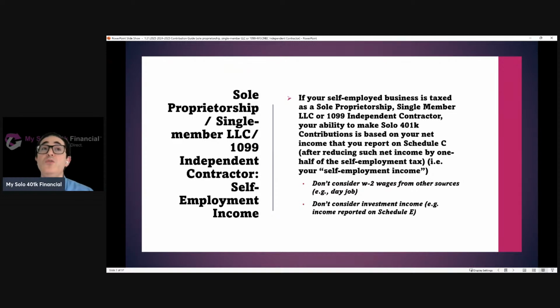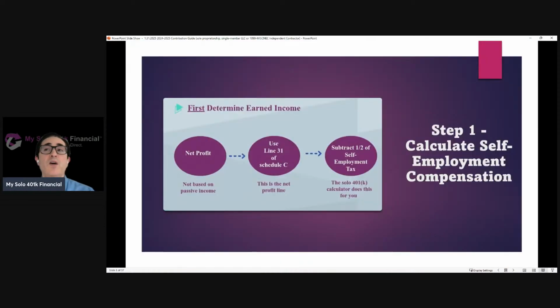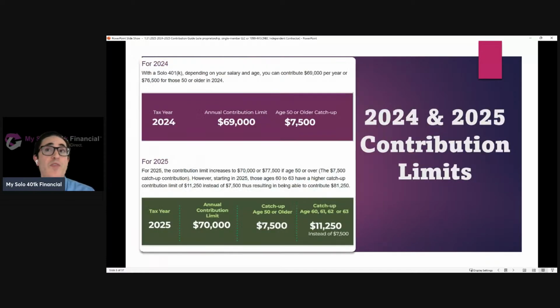Now, you can't use wages from other sources like a day job to justify solo 401k contributions. You can't use investment income. Here's a good visual just showing that calculation. Again, you take your net self-employment income, which is reported on line 31 of Schedule C, less 1/2 of the self-employment tax. And we have a calculator on our website that will run that.